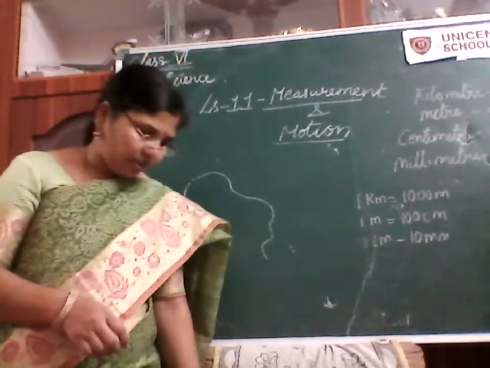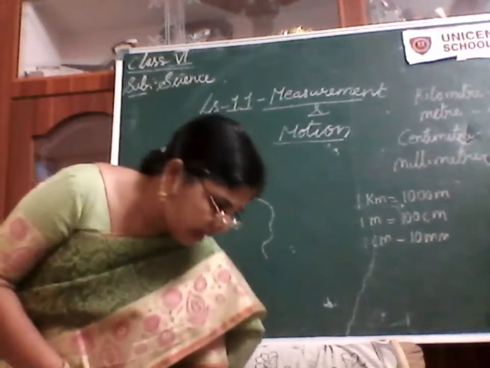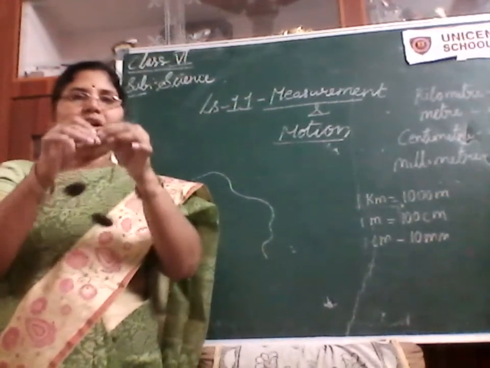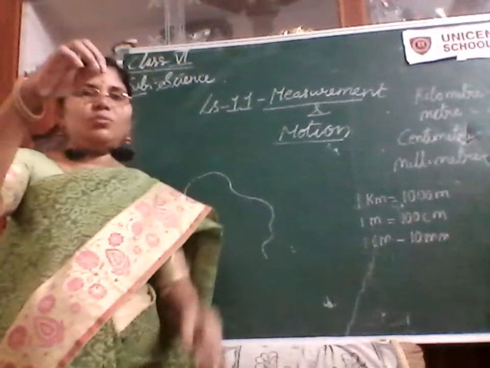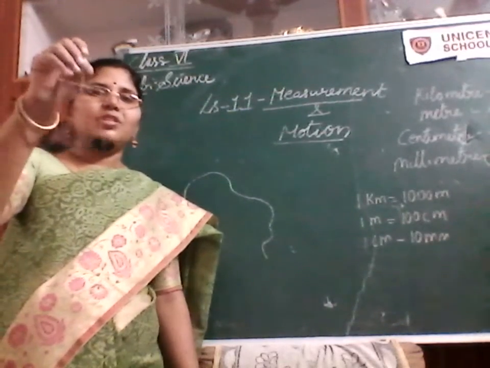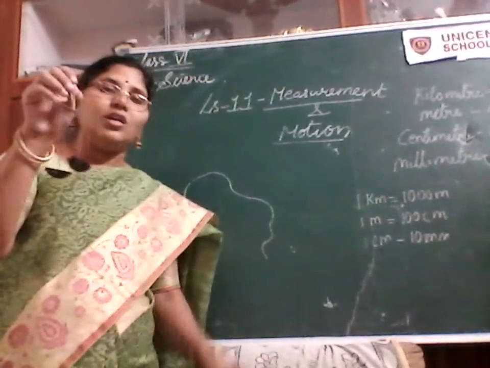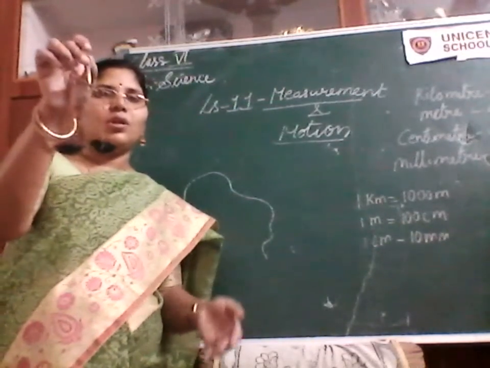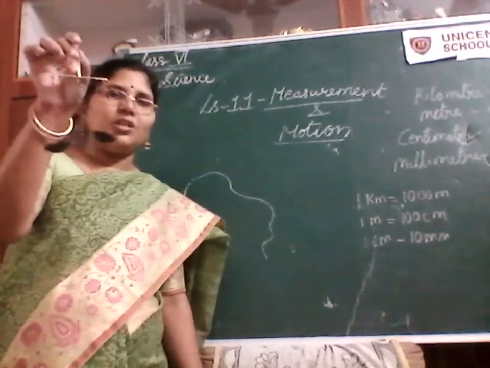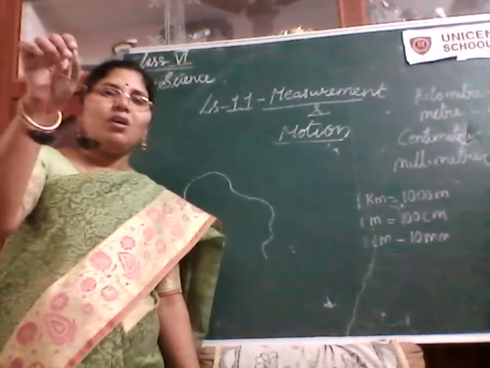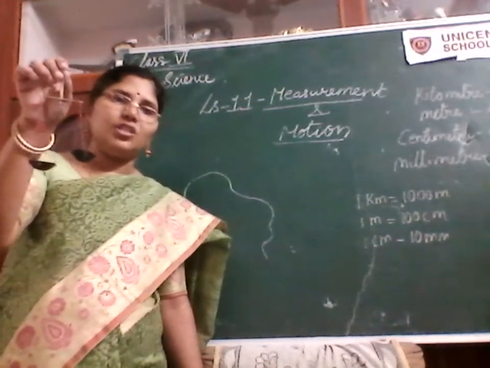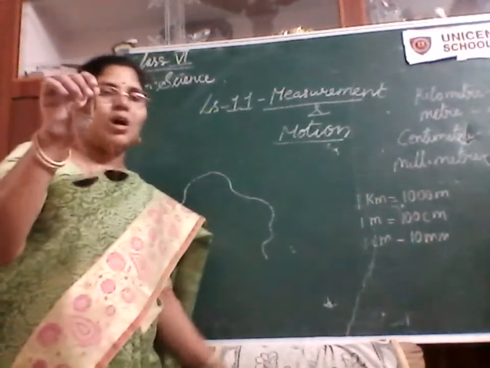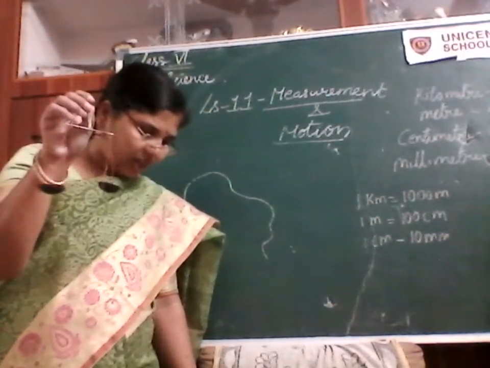Before ending this video, I want to introduce a few measuring instruments which we use in our day-to-day life. You all will be aware of these instruments. This is the common balance, the first balance. After that we got the digital balance and the spring balance. The common balance is used to measure the weight of a substance, not length. Weight means mass, and mass is also one of the physical quantities.